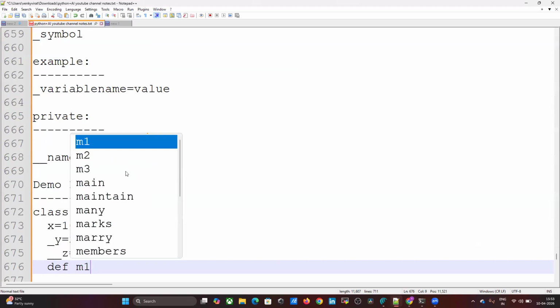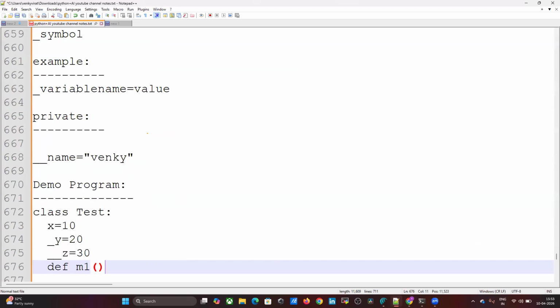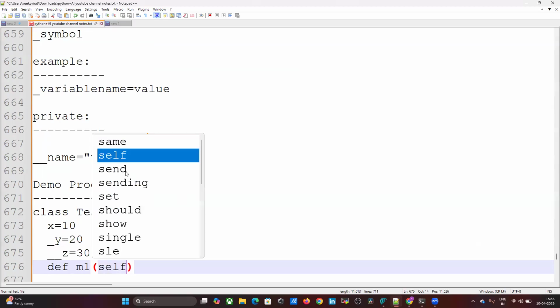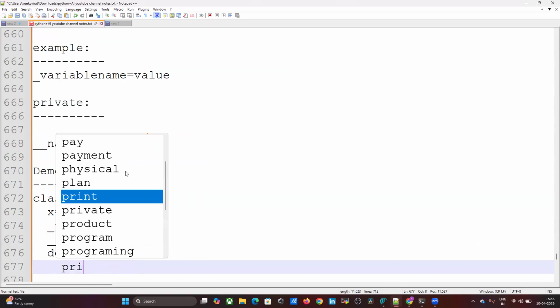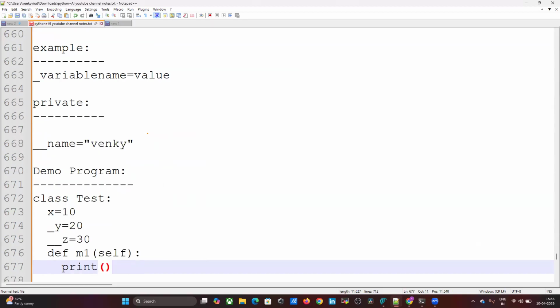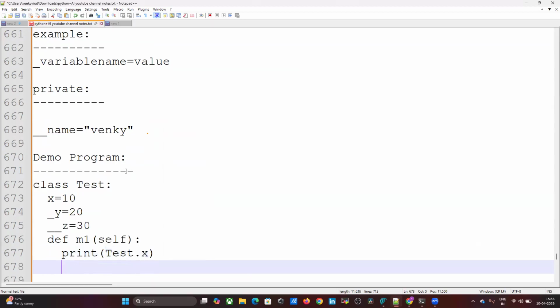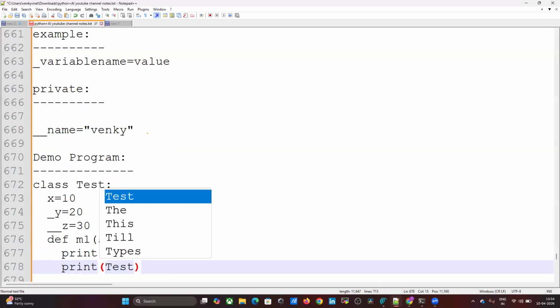Def m1, self: print Test.x. Print Test._y, the protected variable I am calling.